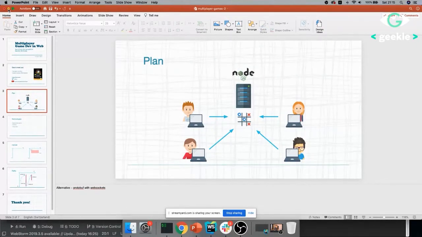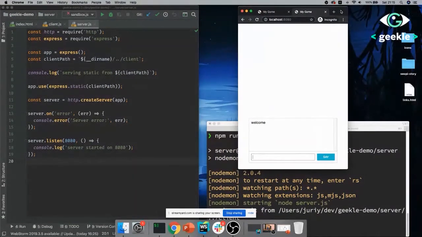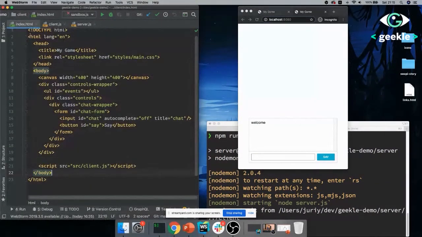I'll put down my presentation, and we'll look at what we have here. Since we have very limited time, I took a little bit of freedom to build a basic application. I mean, who would want to look at me typing basic HTML, right? We all can do that. So I have created a very basic app here. That is just plain HTML, no framework, no Angular, React, no game dev libraries or frameworks, nothing. It's pure HTML and JavaScript.